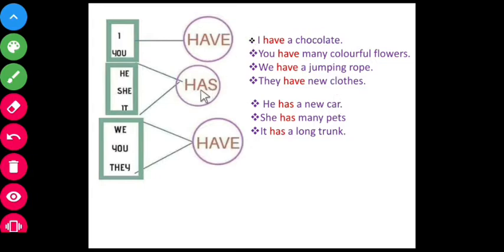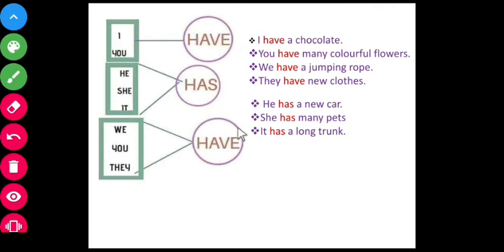So let us see more examples here. There is a table with the pronouns I, you, he, she, it, we, you, they. I is the first person singular. You is the second person, singular and plural. He, she, it are the third person singular. And we, you, they are the plural. So have is used with I. Has is used with he, she, it, the third person singular. And have is used with we, you, they.